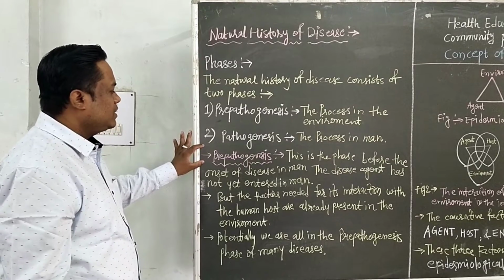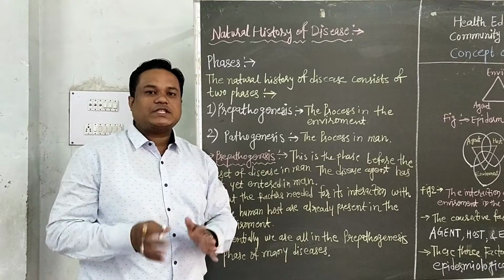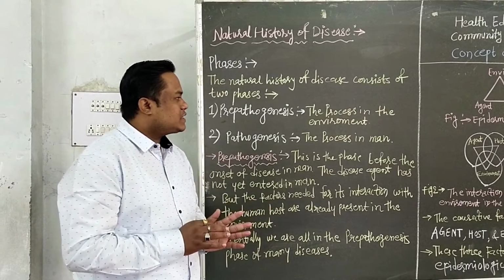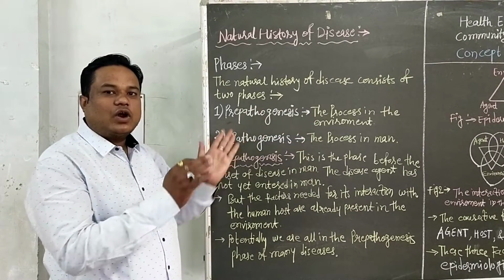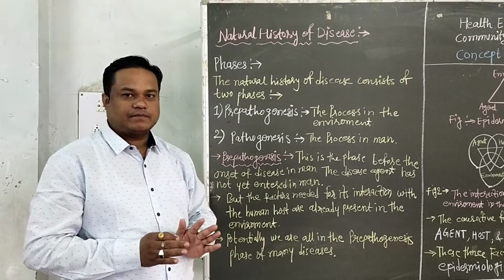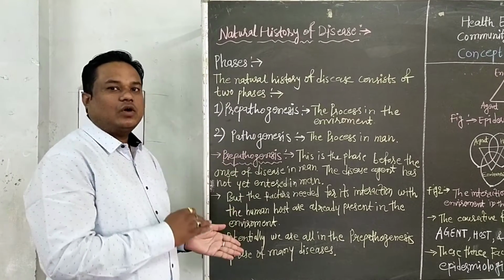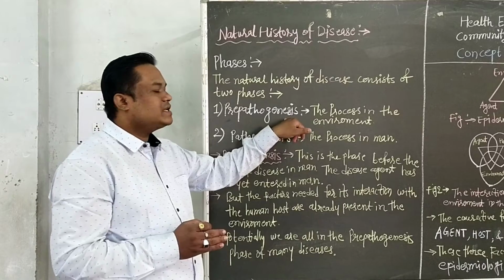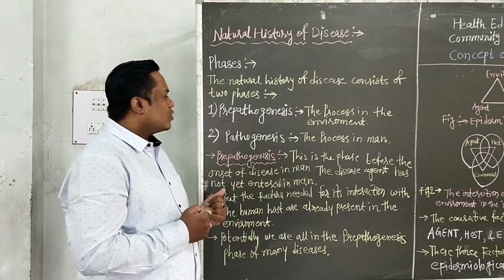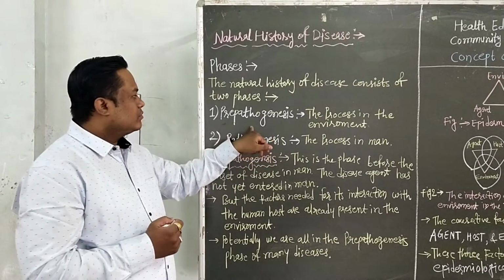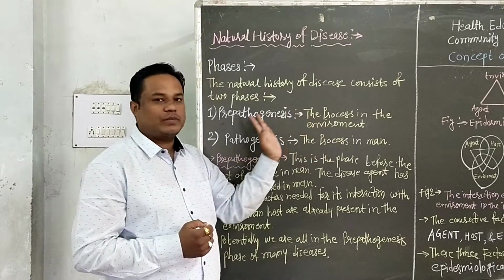Then first we have to see the details about pre-pathogenesis. Pre-pathogenesis means the process is in the environment. It has not entered into the man. This is called pre-pathogenesis. But the factors for interaction with the human host are already present in the environment to receive the causative agent. It is called pre-pathogenesis, simply the process in the environment.